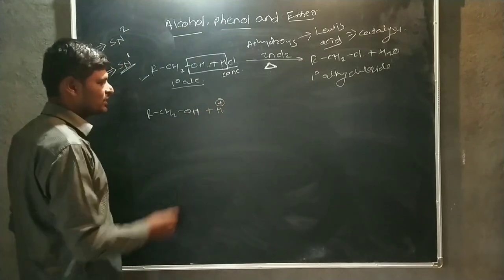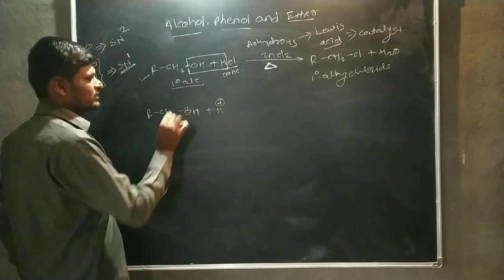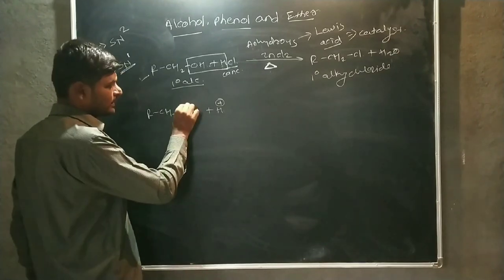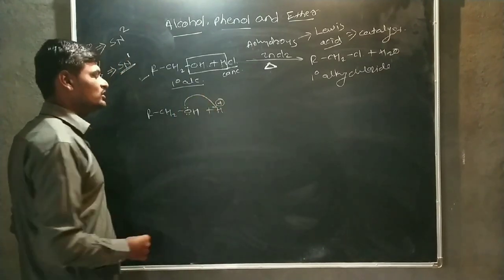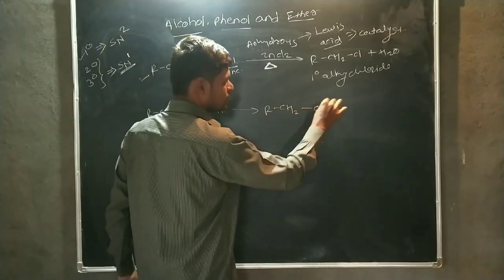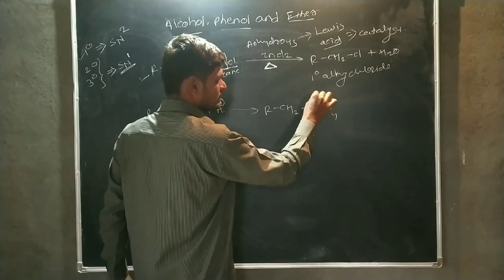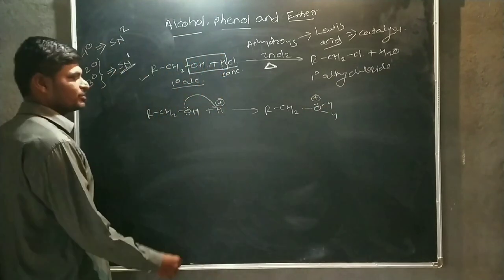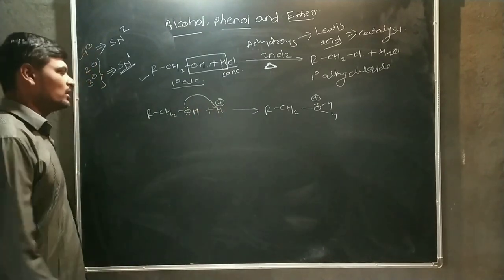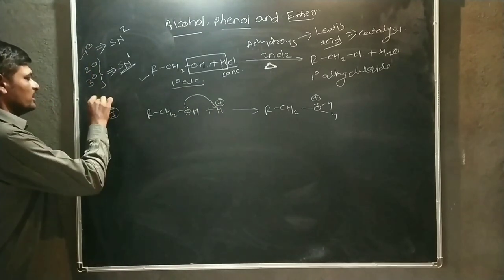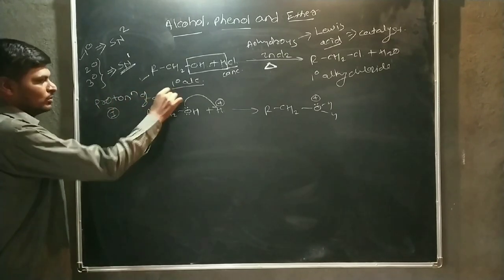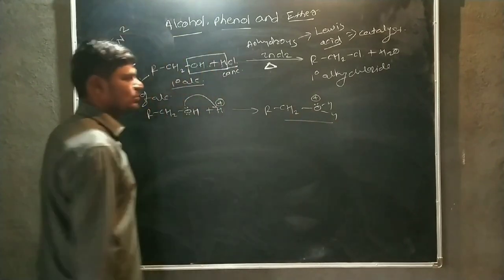This H plus is written here, and the oxygen atom carries a lone pair. Therefore, this oxygen, by using its own lone pair, attacks the H plus ion. Then a protonated alcohol is formed, and this oxygen shows a positive charge because one lone pair is involved in the bonding between oxygen and hydrogen ion. This is the first step. In the first step, there is a protonation of alcohol. This is a protonated alcohol.